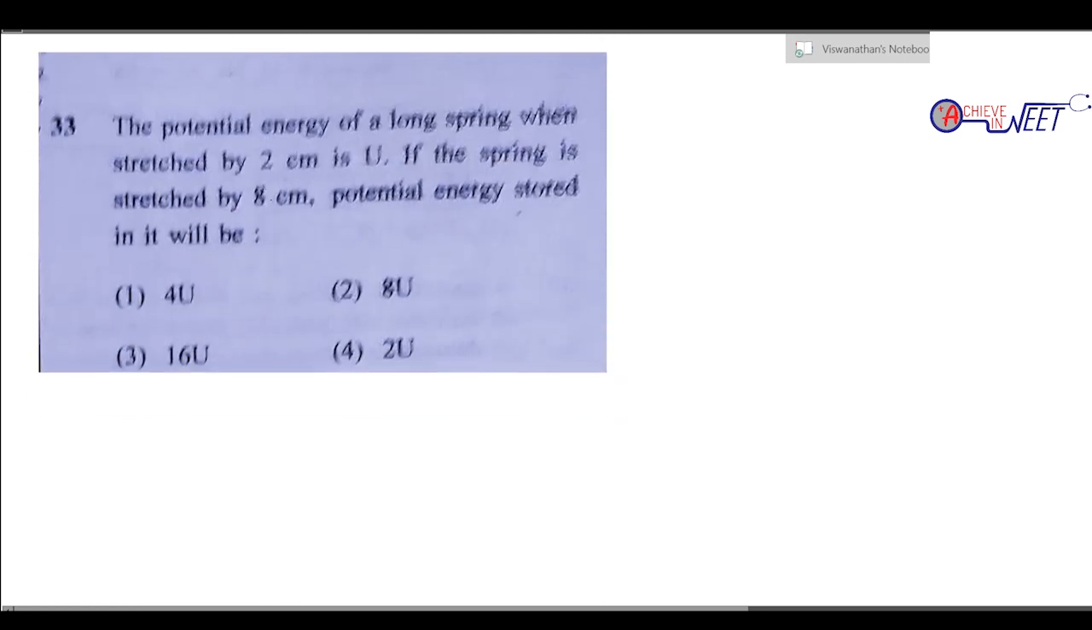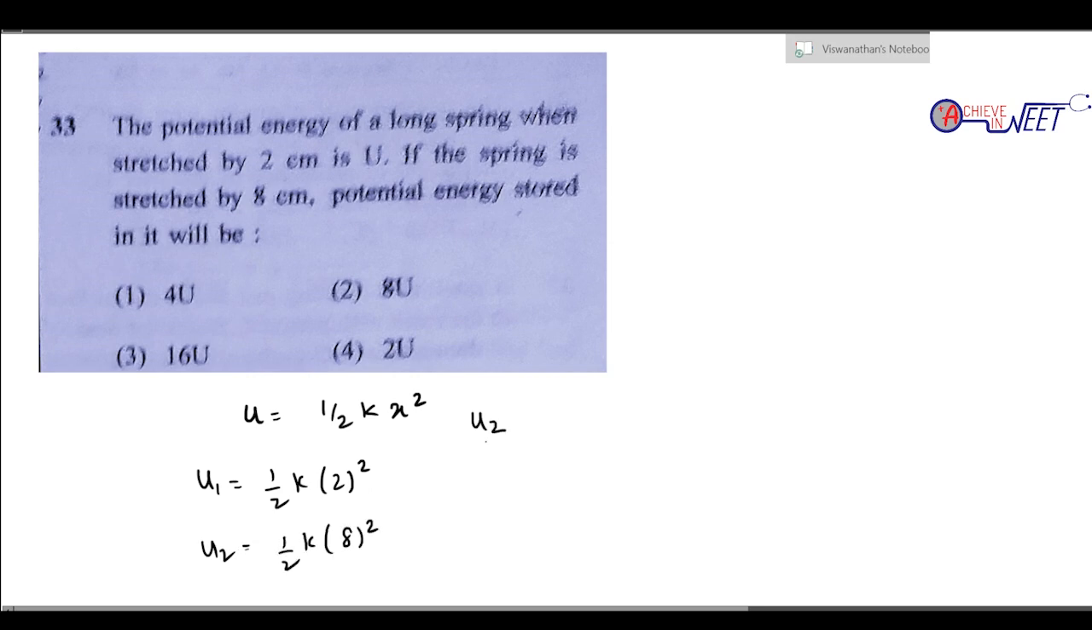Next question. The potential energy of a spring when it is stretched by 2 centimeters is U. When it is stretched by 8 centimeters, what is the potential energy? Potential energy is given by the formula half k x square. In the first case, U1 is half k into 2 square. In the second case, U2 is half k into 8 square. So what is U2 by U1? Half k cancels, leaving 8 by 2 the whole square. 8 by 2 is 4, square is 16. So U2 is 16 times U1. In the question, U1 is given as U, so it becomes 16 U.